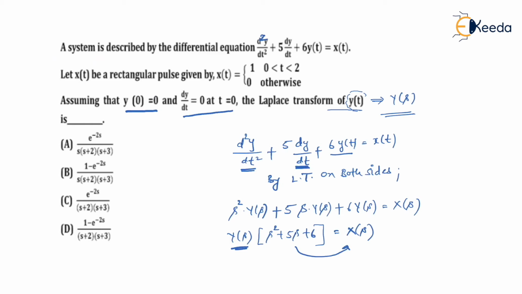They have given you extra information, that is information regarding x of t. See carefully. They have stated that x of t is a rectangular function and they have given some condition. You know how a rectangular pulse looks. So look at x of t. X of t has amplitude equal to 1 from time 0 to 2, and otherwise it is equal to 0. So I can draw x of t quickly here.